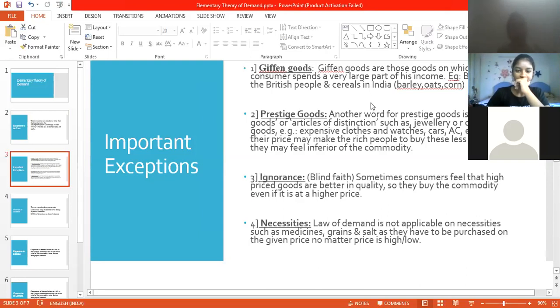Okay. In terms of Giffen goods, where they have given an example of bread for the British people, come to the seventh line from the bottom. Did you get that?